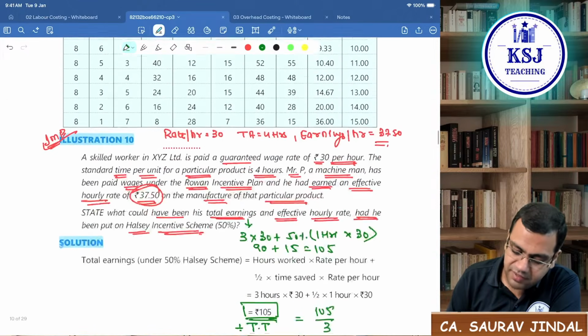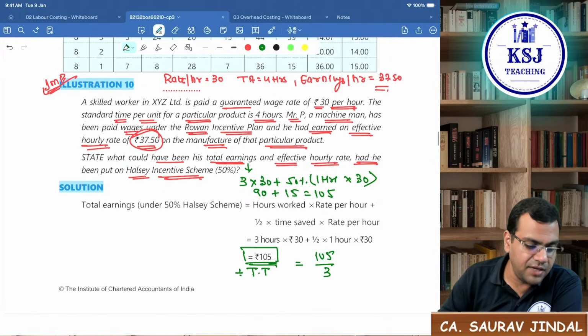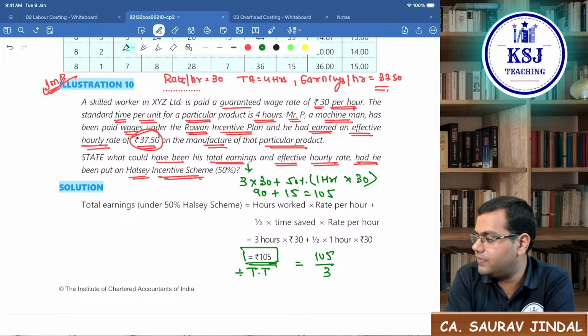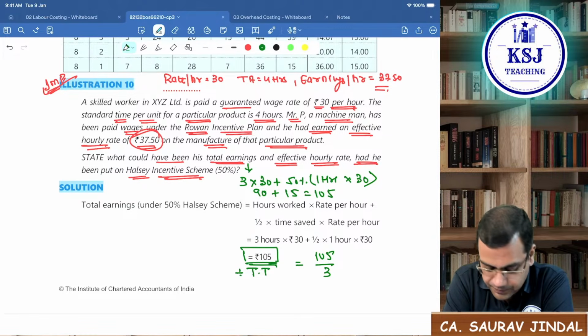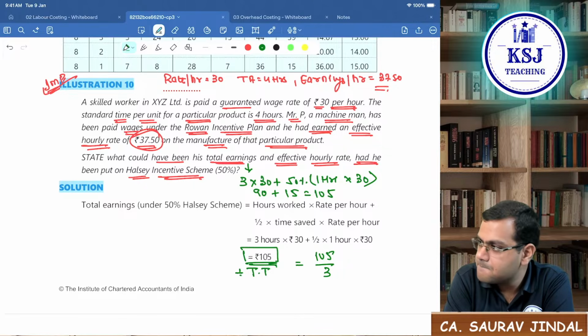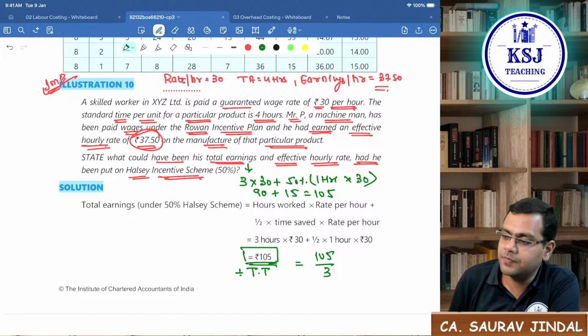Is this question clear, everyone? Illustration number 10. This is very important from the examination point of view. Please let me know if it is clear. Yes, everyone, please let me know if it is clear.